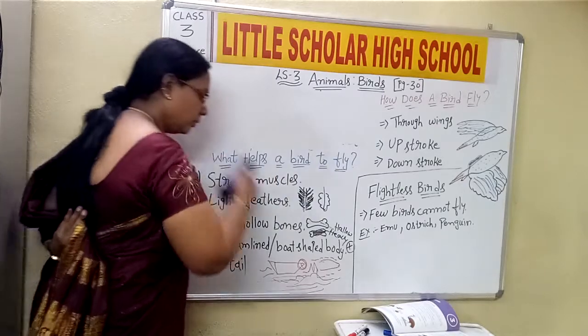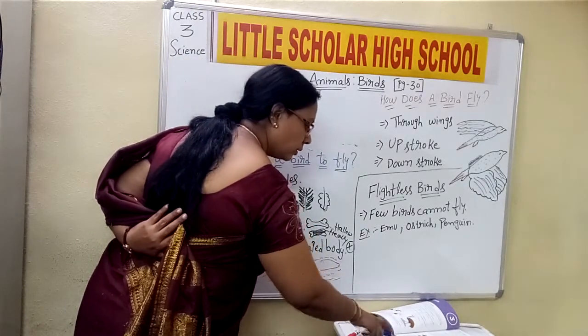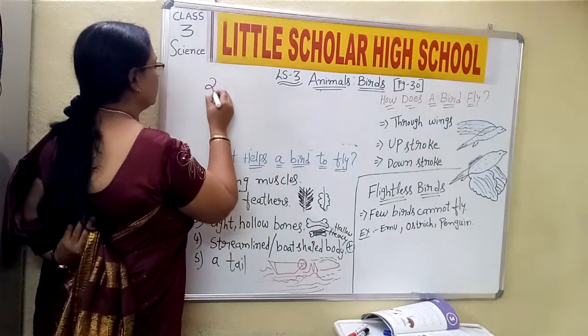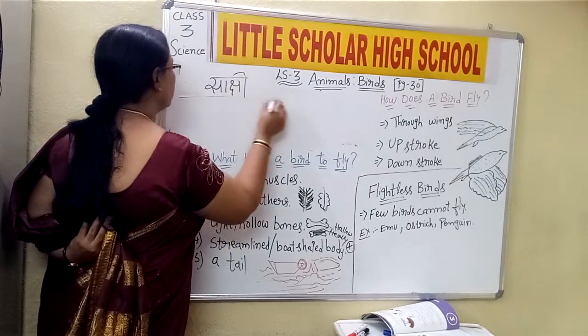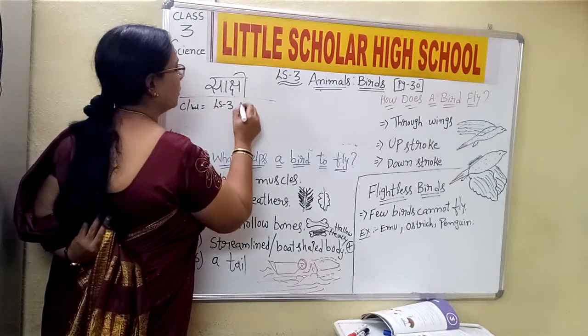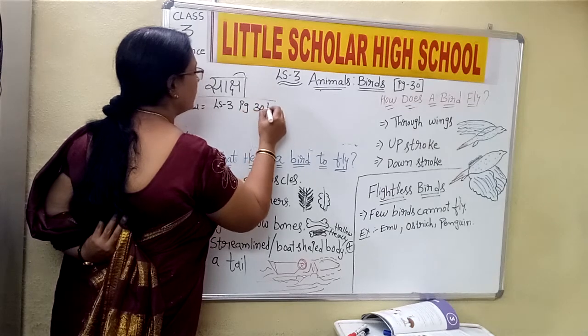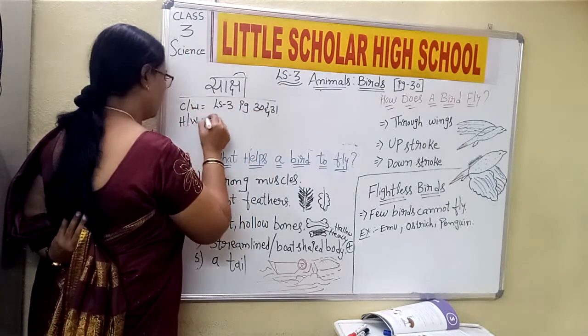Okay, when you come here for the Sakshi, we did page number 30 and 31, children. Classwork we did lesson 3, page 30 and 31, and the homework is to write this.